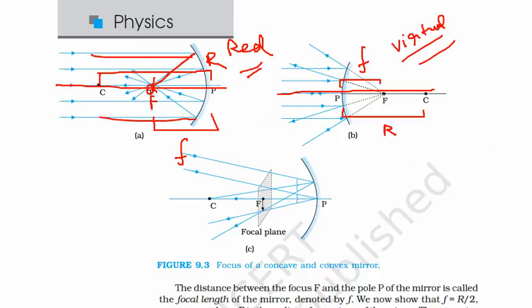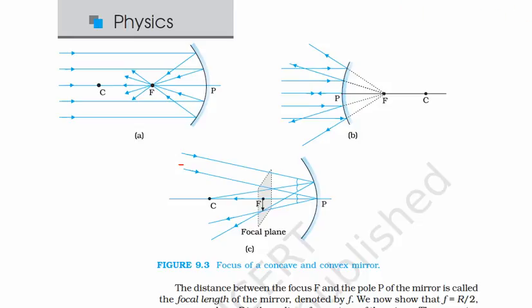And how did we apply the law of reflection? Since this is a spherical surface, there is not a single normal, there are multiple normals. How do we get the normal? We simply connect the point at which we need the normal with the center of curvature. So this angle is theta, and this angle must also be theta. If at this point we need the normal, we connect the center of curvature with this point. So if this angle is phi, this angle is also phi. In this way we get the normal.